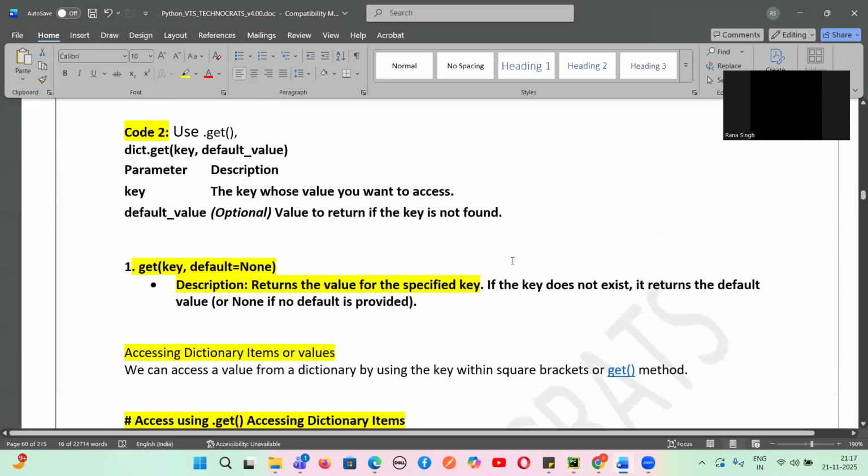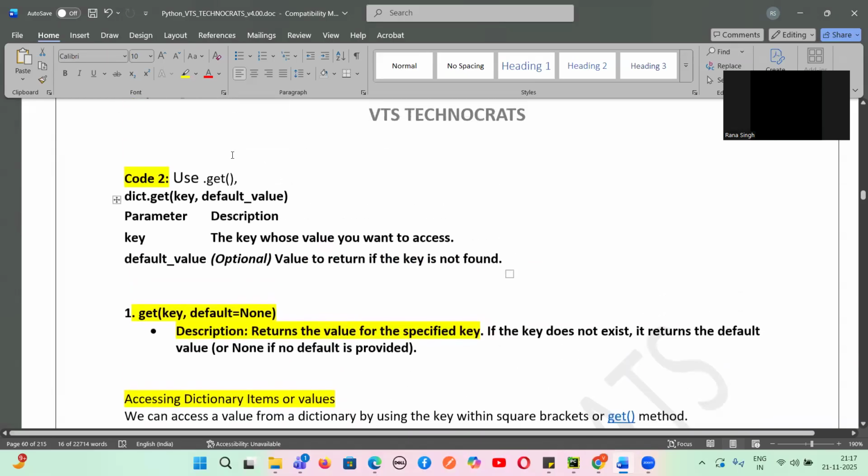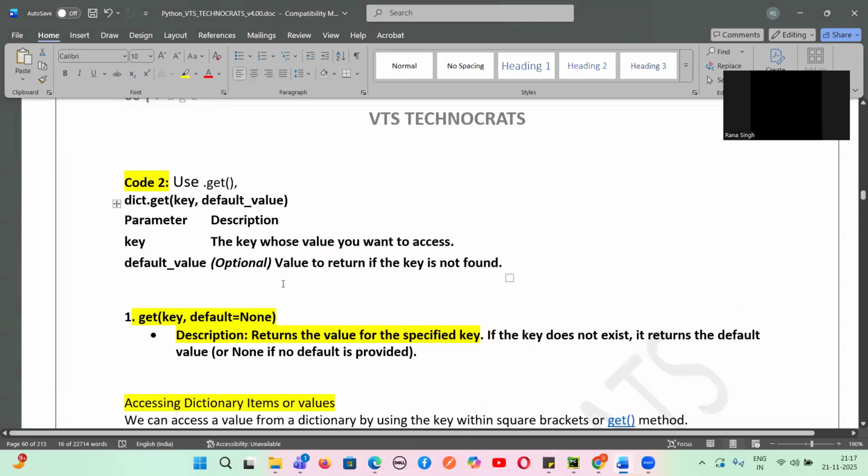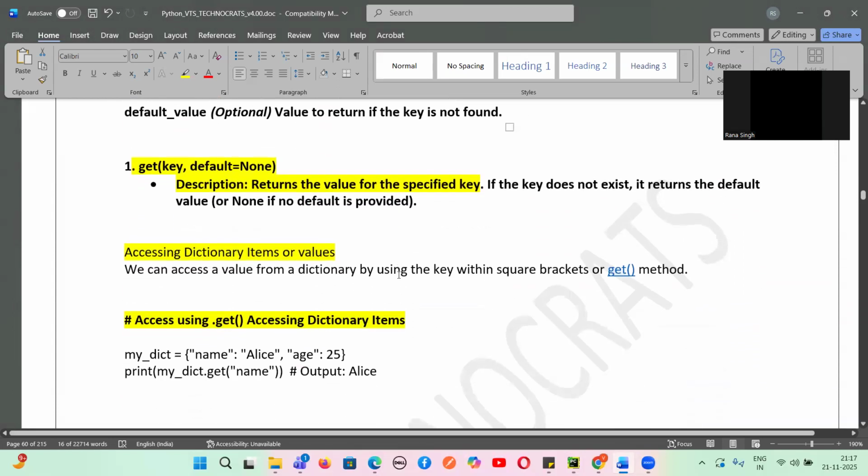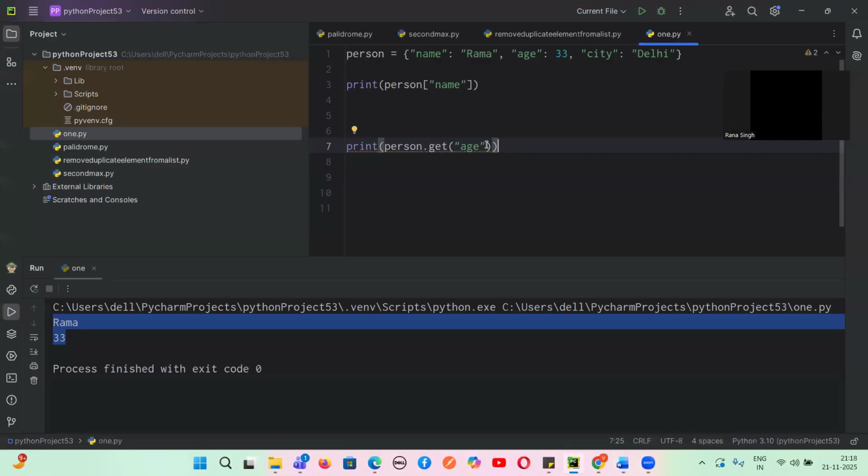Then, guys, with get, if it does not find the key, you can give any default value if you want. This is an optional value to return if the key is not found. If you don't get that particular value, then you can give any default value if you want.